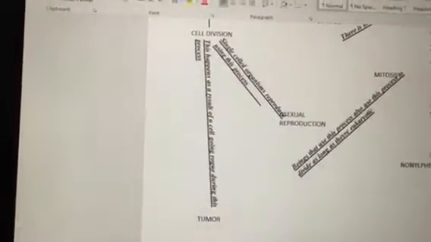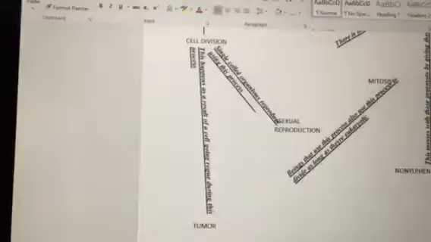And what do we have here? A tumor. Now, see, sometimes in cell division, what happens is a cell goes rogue. It kind of does its own thing. And that's what happens with tumors. Rogue cells kind of form, and they form a tumor. And that's obviously not a good thing. Cancer can erupt from that in many cases.